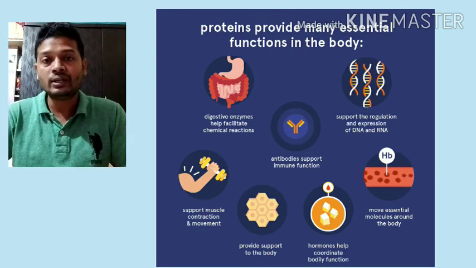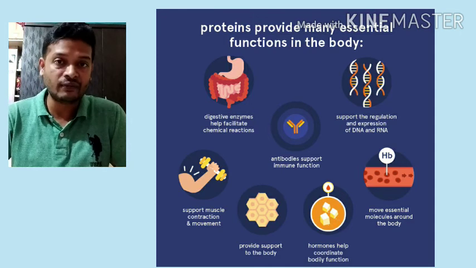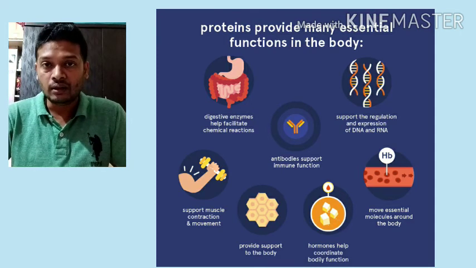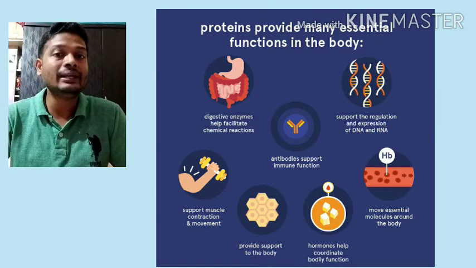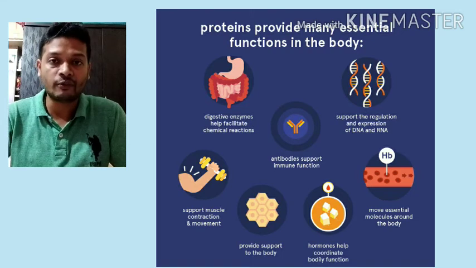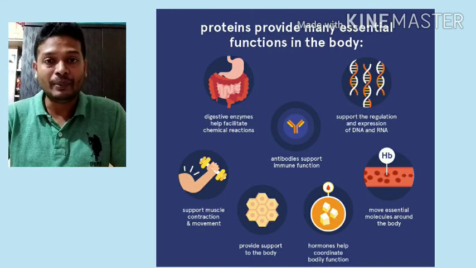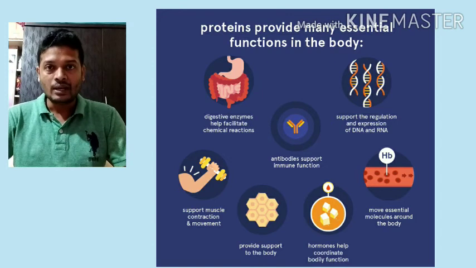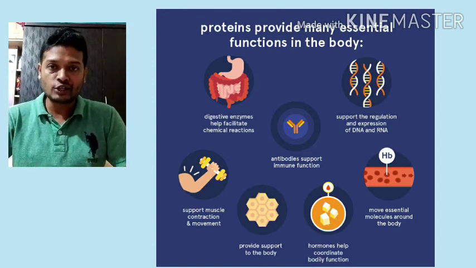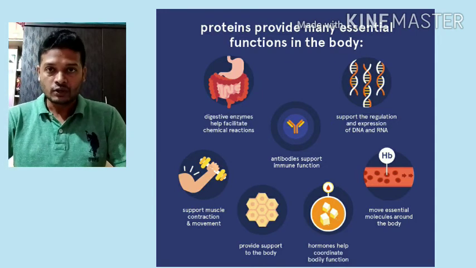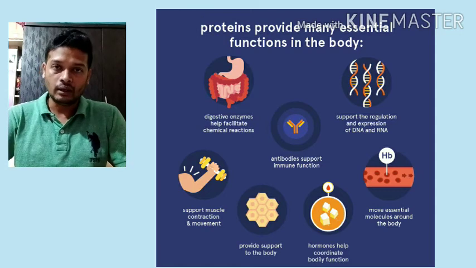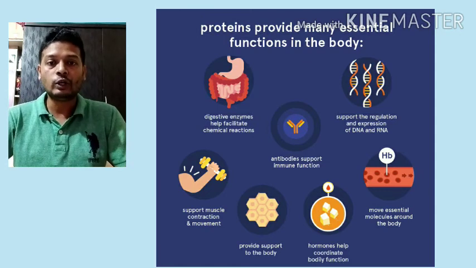Now here you have to understand that the proteins that we eat are very different. Now if we need keratin protein for our hair and skin, we don't eat keratin. We eat very different types of proteins from pulses, milk, or many other foodstuffs. So these proteins, when we intake it, they are digested to form amino acids. These amino acids again rearrange themselves in our body and form the protein which is required for our body. So this is how proteins are formed, again from rearrangement of amino acids.